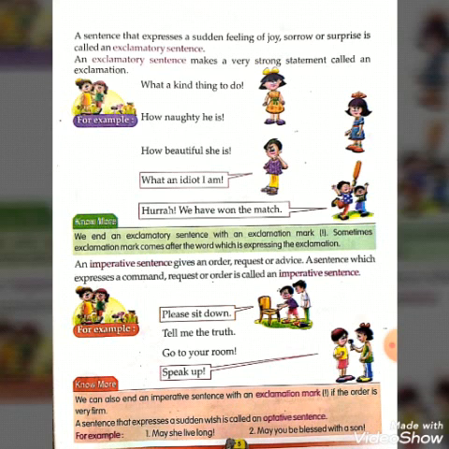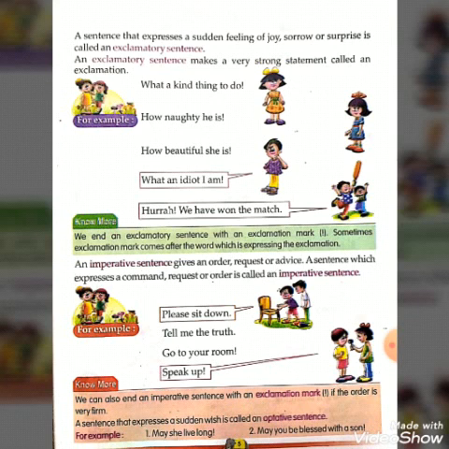This may be a command, or if I request please sit down, then I request you to sit. Tell me the truth, it's an order. Go to your room, it is also an order. Speak up, sometimes it may be a request or an order too.